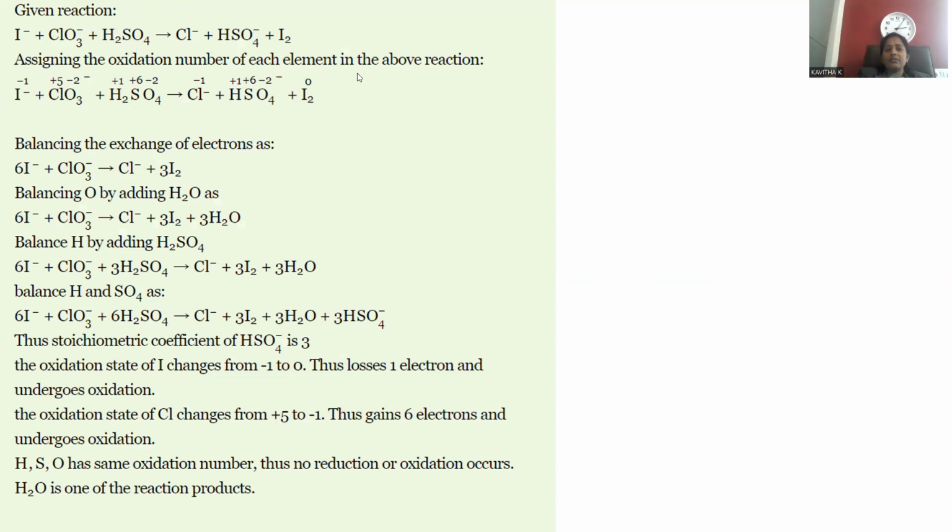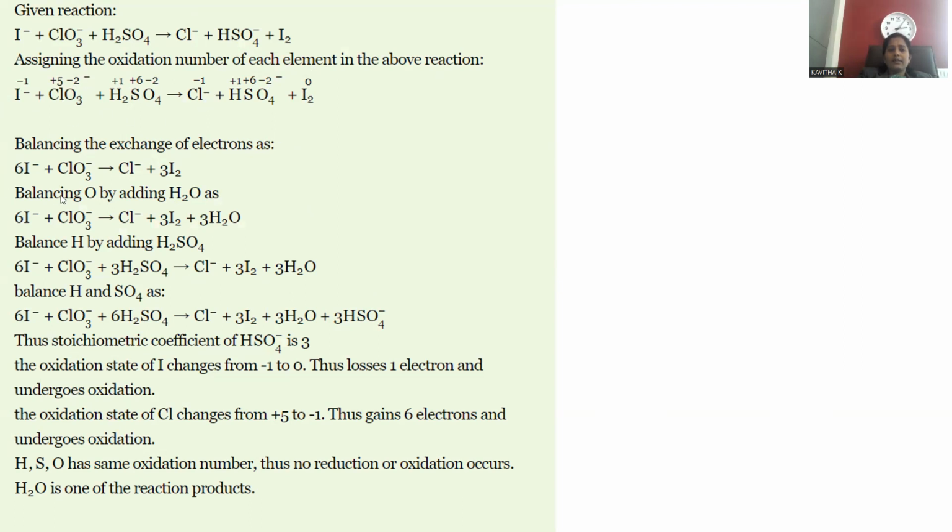Assigning the oxidation numbers to each and every element, I minus turned into 0, and +5 chlorine converted into -1. And here oxygens are accompanied by -2. Here also oxygens are always -2 only. Sulfur +6 will not be changed. Only the difference you can notice is for iodine and chlorine itself, where when we write the balanced equation for both the